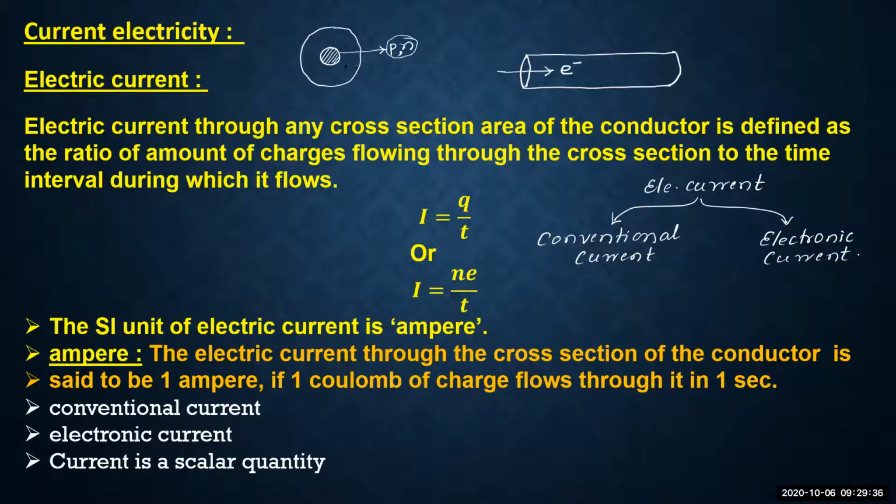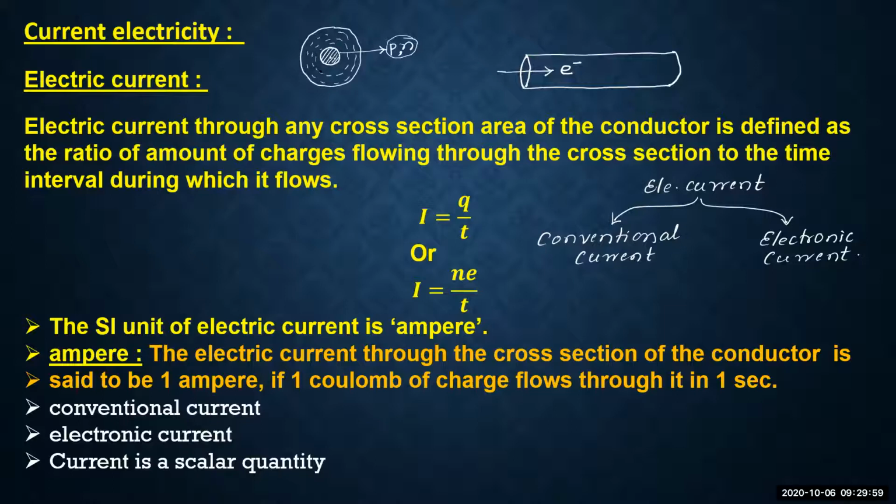If you consider a metal like copper, the protons present in the nucleus are not free to move. Then who is free to flow? Yes, the electrons revolving around the nucleus.